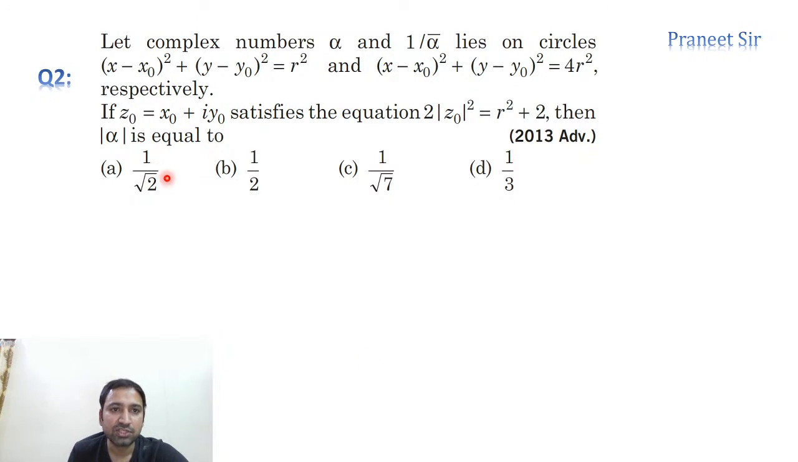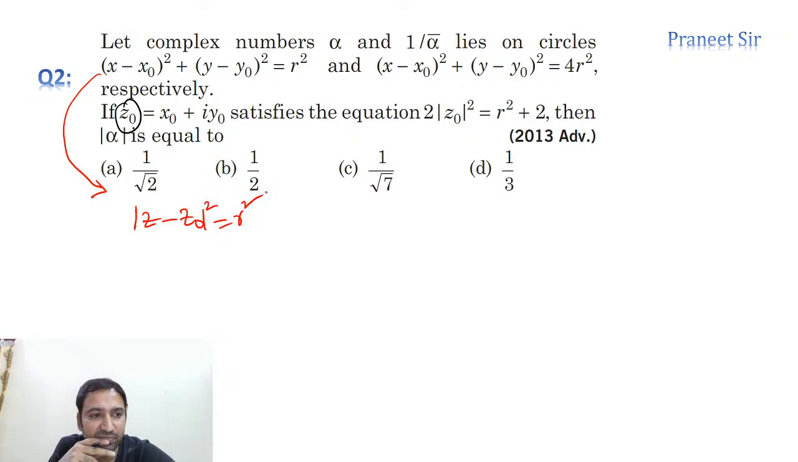So if I consider z naught as x naught plus iy naught, and z as x plus iy, can I write this as mod z minus z naught whole square is equal to r square? Can I write it like this?